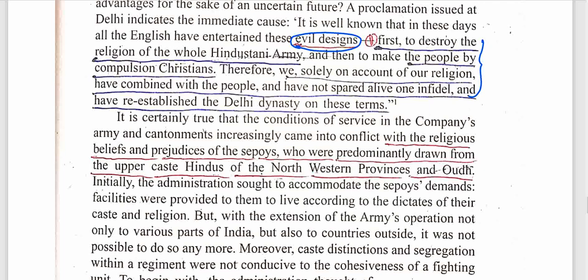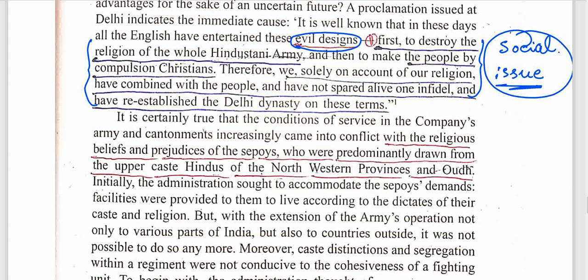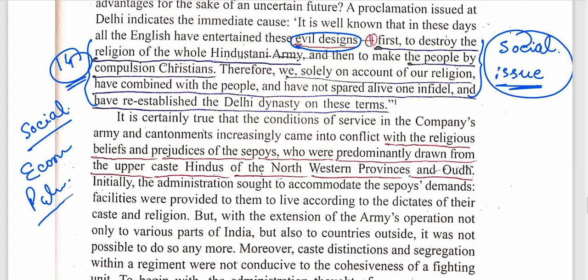It can be a socio-religious issue, a socio-economic issue, a social issue. I can definitely add this towards my point number 14. I will separately make notes for social issues, economic issues, political issues, and cultural issues. There are lots of issues I have to add. So this is one of the points.